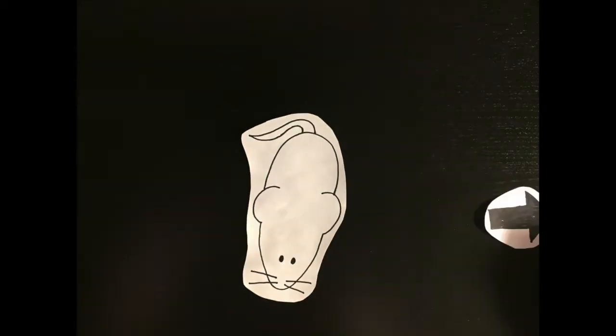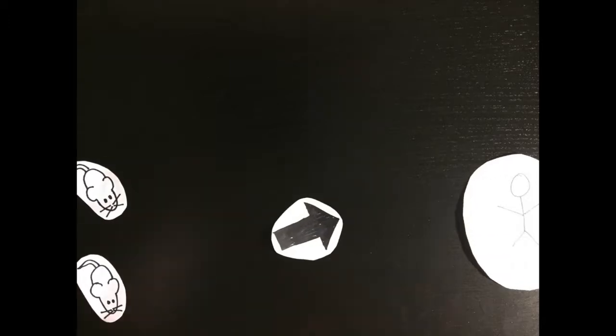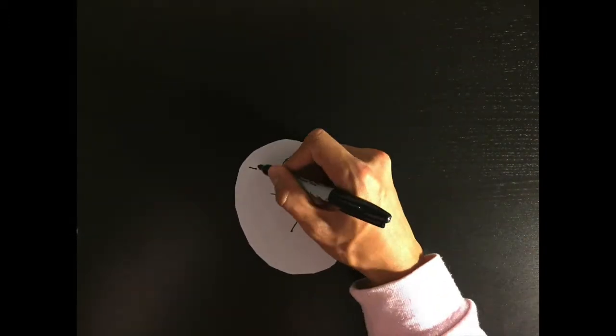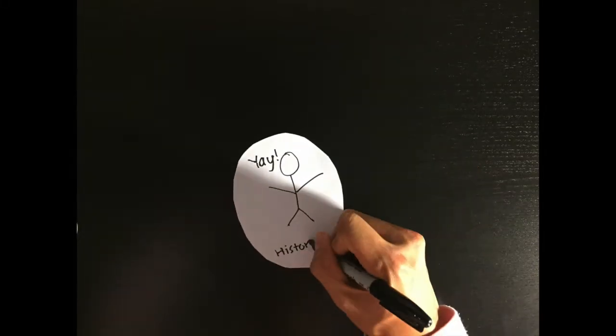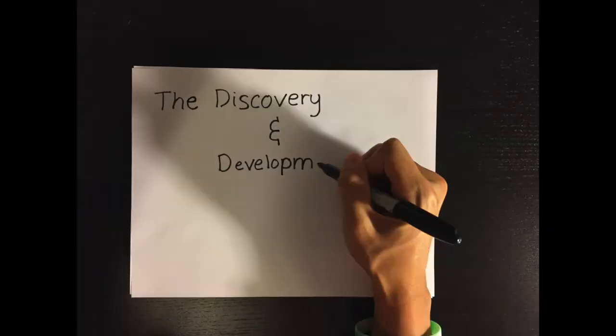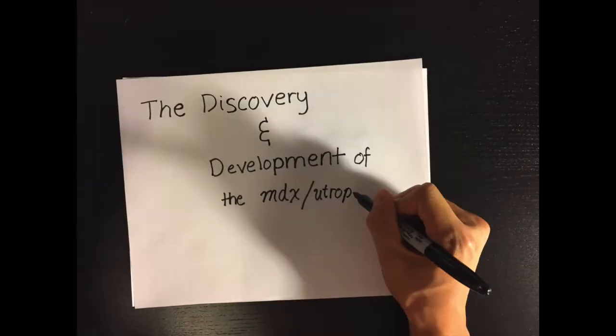The MDX utrophin double knockout mouse model is a very important mouse model for modeling Duchenne muscular dystrophy and other muscular dystrophies, due to the similarities with human DMD reports and the much higher severity reported in these mouse models. It has been an important and valuable model for clinical studies to combat and treat this disease. Here, I will present a brief history on the discovery and development of the MDX utrophin double knockout mouse line.